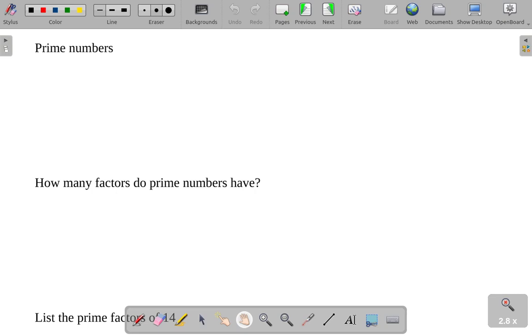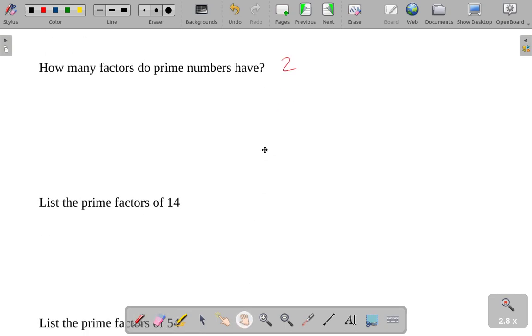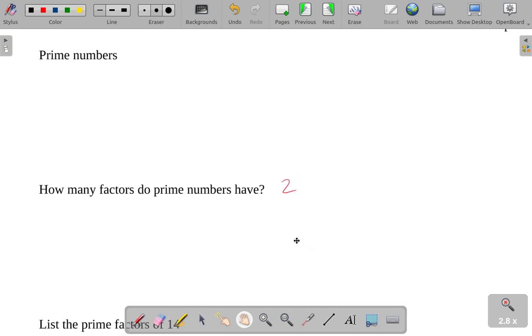Alright, let's spend a little bit more time talking about these numbers. Specifically, we're talking about prime numbers now. Prime numbers are numbers that only have two factors. How many factors do prime numbers have? Two. Alright, so prime factors. Well, actually, yeah, let's talk about prime numbers first. I don't know why I jumped down here.